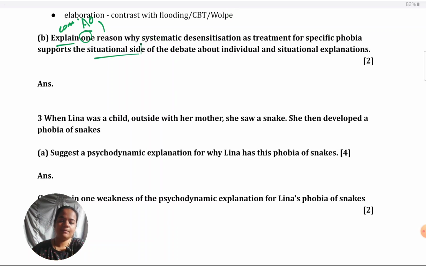Again, one more bad habit, give both situational and individual, even if only situation is asked for. You're not getting any credit for saying why it is individual. Whatever is not asked in the question as a matter of policy, if you're going to write anything of that sort which has not been asked for, you're getting zero credit. You're just wasting your time, which you need to answer for the questions. Psychology is a lengthy paper, so don't waste your time.